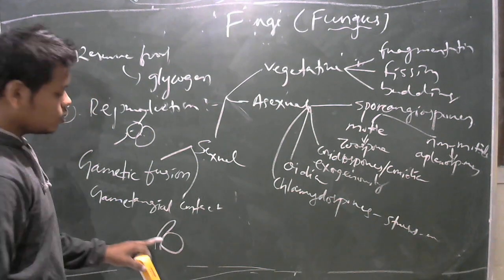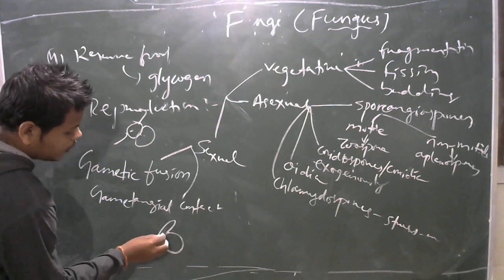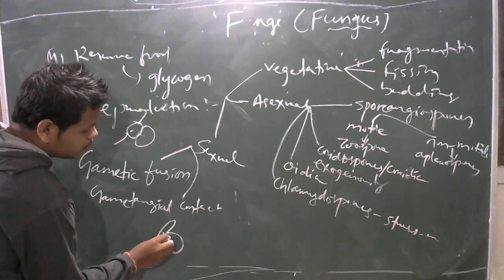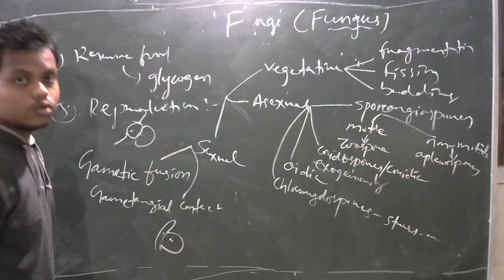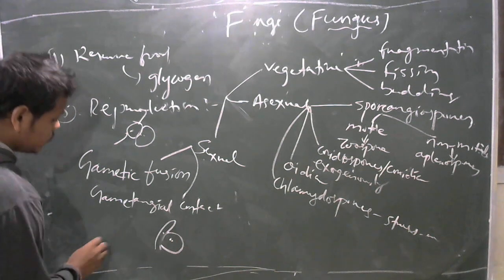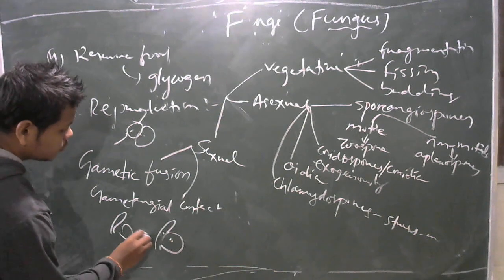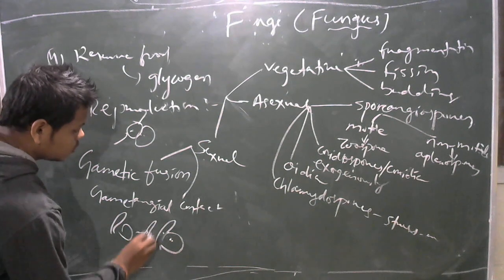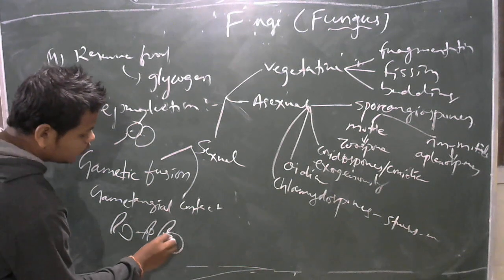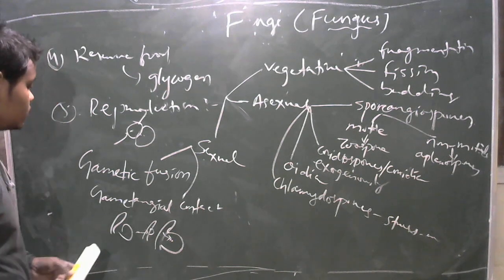When they come into contact with each other, the cell wall bursts and the male nuclei enter into the female one and fuse with the female nucleus or oocyte. This process is called gametangial contact. This is the male gametangium, this is the female gametangium. Then their fusion process occurs. After the fusion, the cell wall bursts, the male nuclei enter into the female one and fertilization occurs.